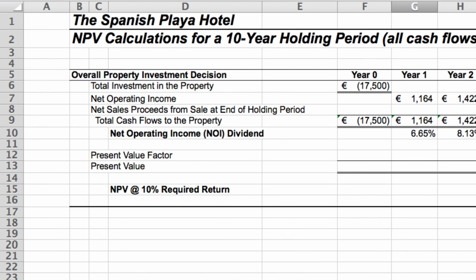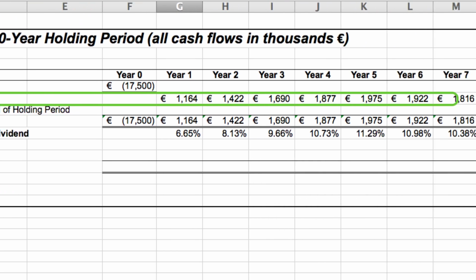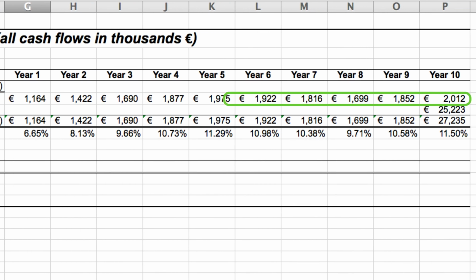In the case of the Spanish Playa Hotel, we invest 17,500,000 euro in the first year, and we obtain 1,164,000 euro of cash flow in year one. And you can see that these cash flows grow all the way to 2.0 million at the end of year 10. In addition, we expect to sell our hotel for 25 million in year 10 as well.